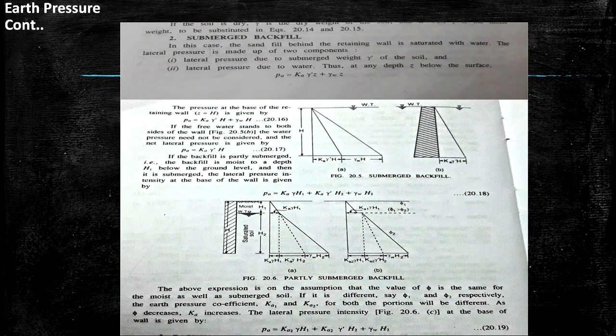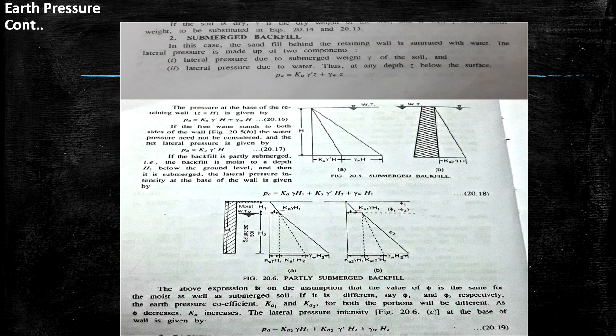Then for figure 20.6, figure A represents that the backfill is partly submerged and moist to a depth H1 below the ground level, and then up to height H2 it is fully saturated. Then Pa for the first portion is Ka gamma H1.